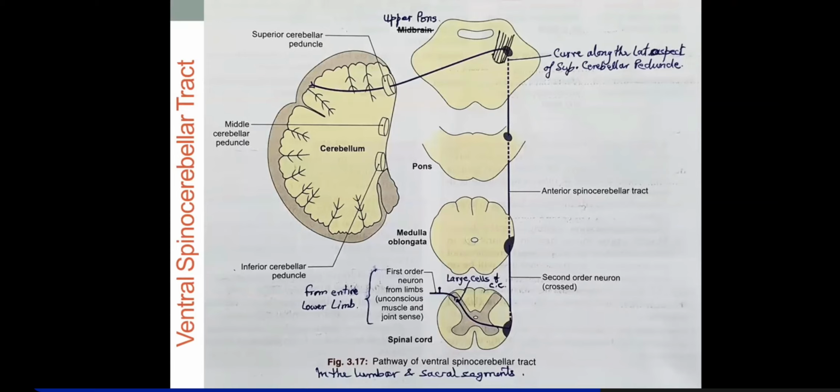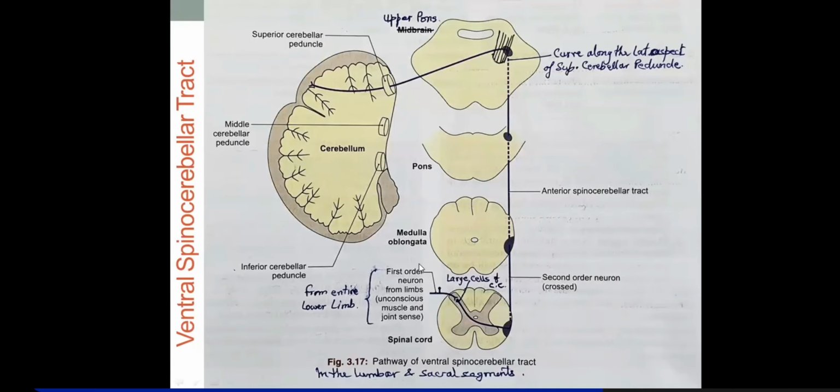This will have the ultimate destination ipsilateral. Look here, the very important thing is the ultimate destination is ipsilateral. That means the fibers will ultimately reach the cerebellar hemisphere of the same side, but it will doubly cross because it has to reach the same cerebellar hemisphere.